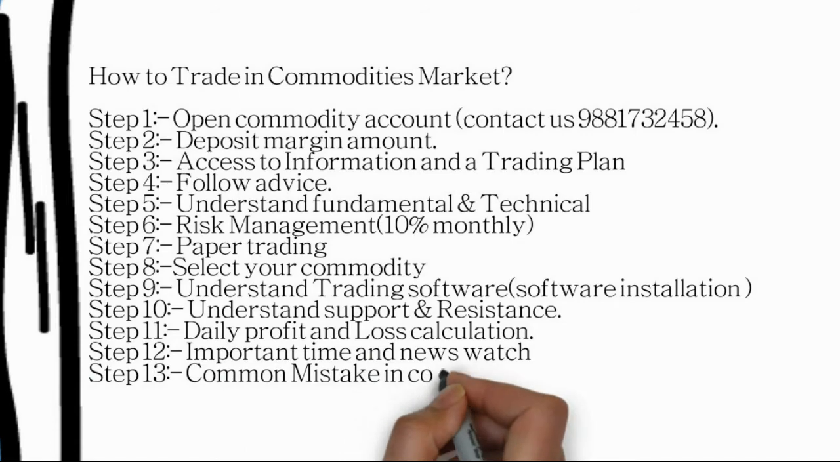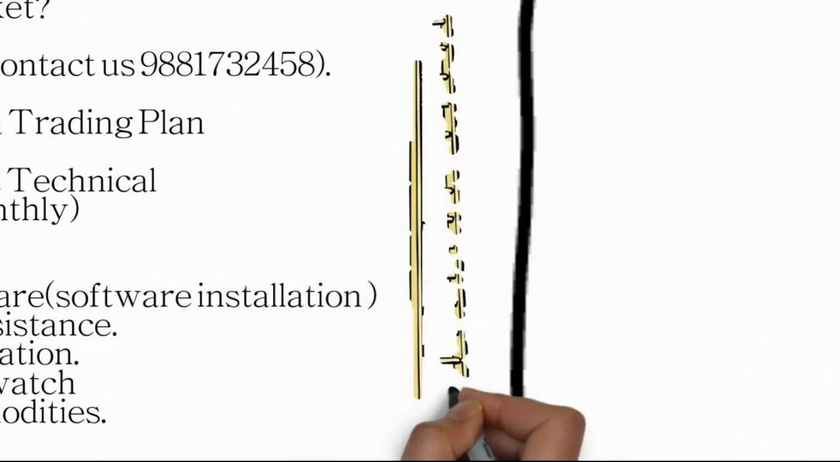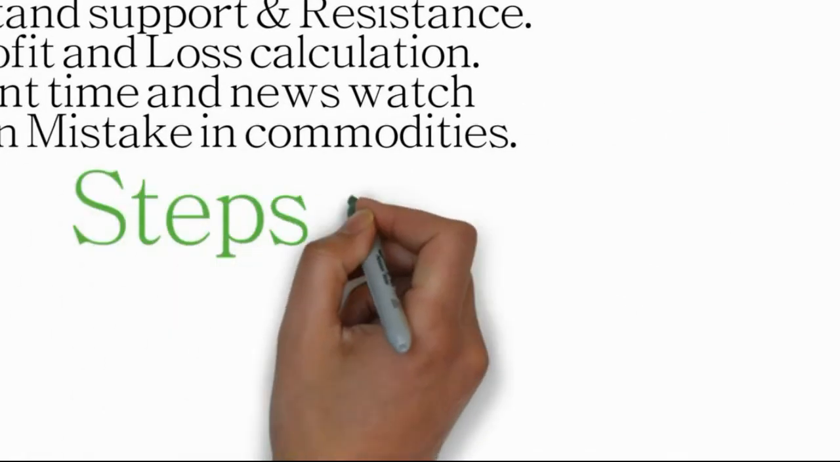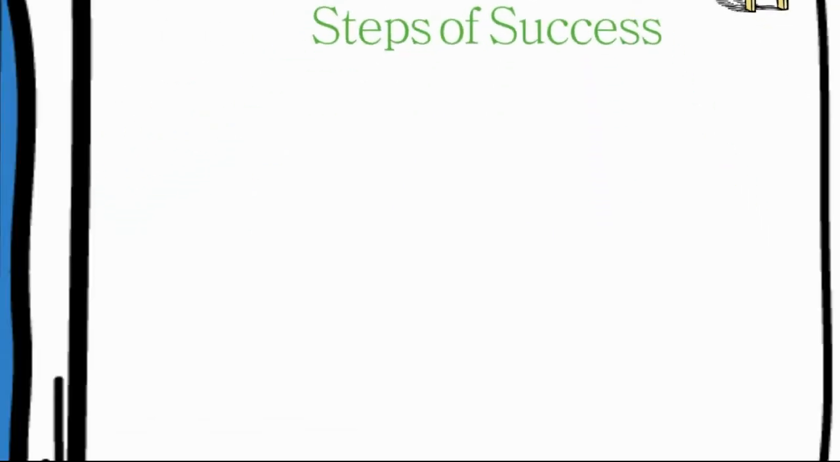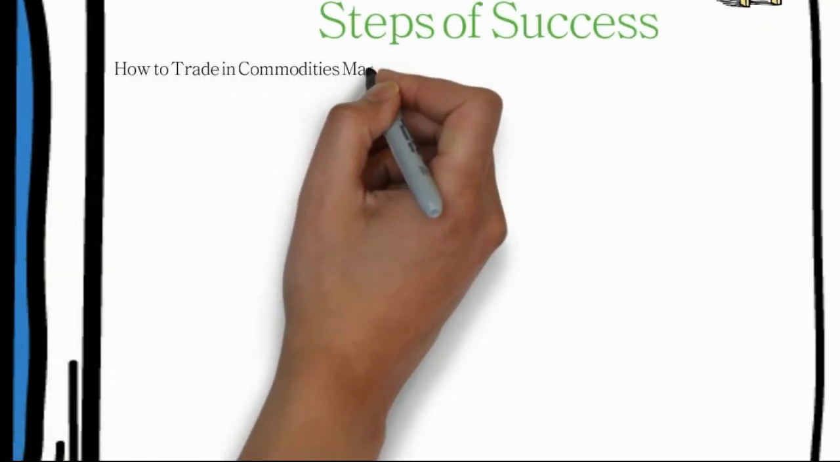Step number 13 is common mistakes in commodity. This will act as a ladder for you to achieve success, so we call it the steps of success. Now first, how to trade in the commodity market.